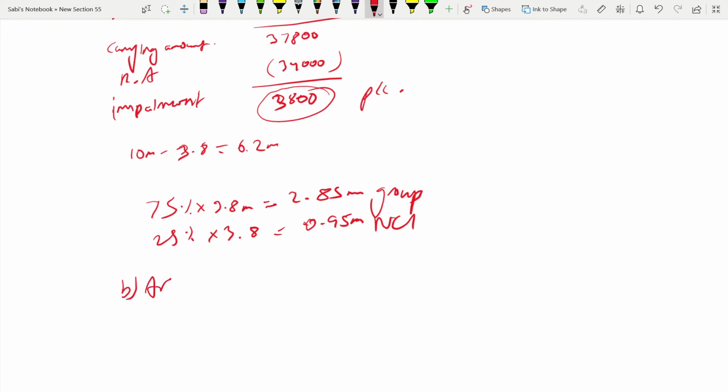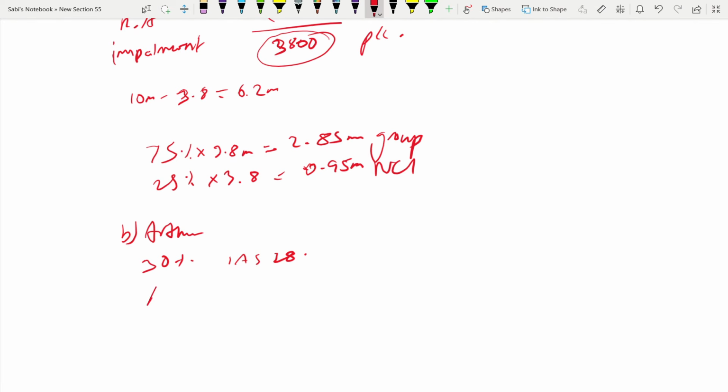Let's finish with B, which is Author. This is an investment in associate because 30%. Okay. And it is dealt with according to IAS 28. You need to write this information that it's an associate, and IAS 28 deals with it. Okay. So because it's an associate, understand, you cannot consolidate it. You have to use the equity method for it. You have to mention this in your answer. You have to use these words. These are keywords. Otherwise, you're going to throw valuable marks away if you don't write equity method, associate, IAS 28, right? By specifying the percentage, that is 30%.